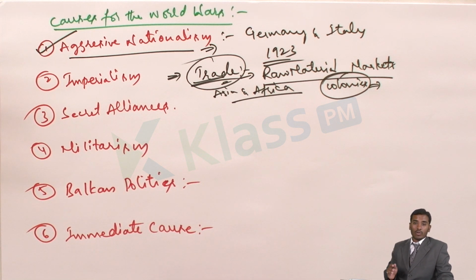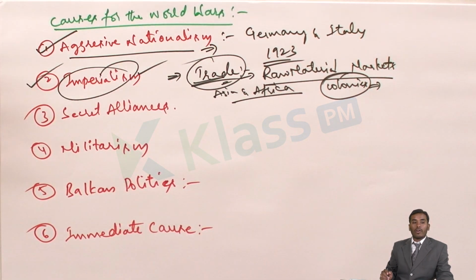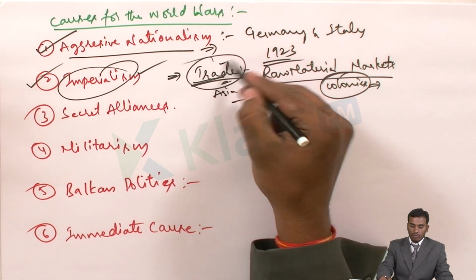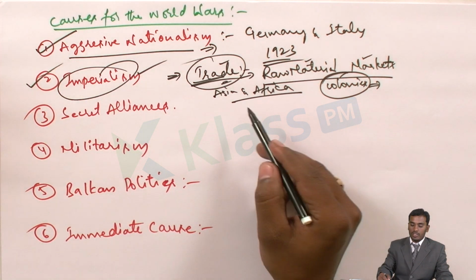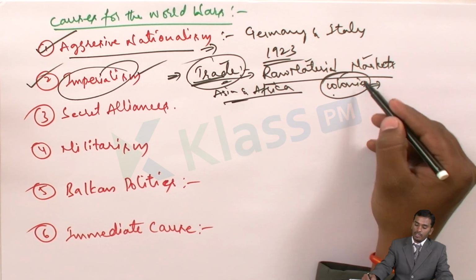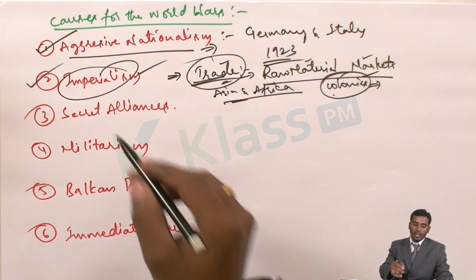So when a country occupies another country for the sake of economical benefit, that particular type of system is called imperialism. A country occupying another country for the sake of economical benefit, which we call imperialism. So what leads to imperialism? Trade, for the sake of raw material or for the sake of markets. Most probably they found these two things in these two continents, and they occupied them and made them colonies for their own economical benefit. These we call imperialism.